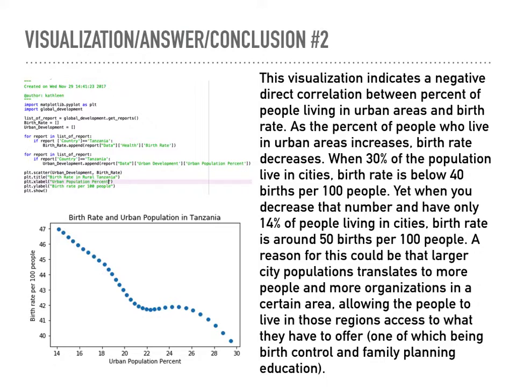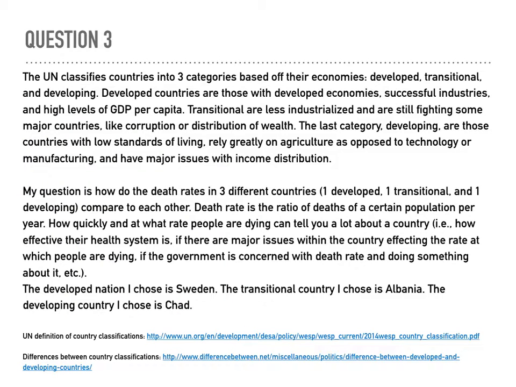A reason for this could be that larger city populations translate to more people and more organizations in a certain area, allowing the people living in those regions access to what they have to offer, one of which is birth control and family planning education. The UN classifies countries into 3 categories based off their economies: developed, transitional, and developing. My question is, how do the death rates in 3 different countries compare to each other?